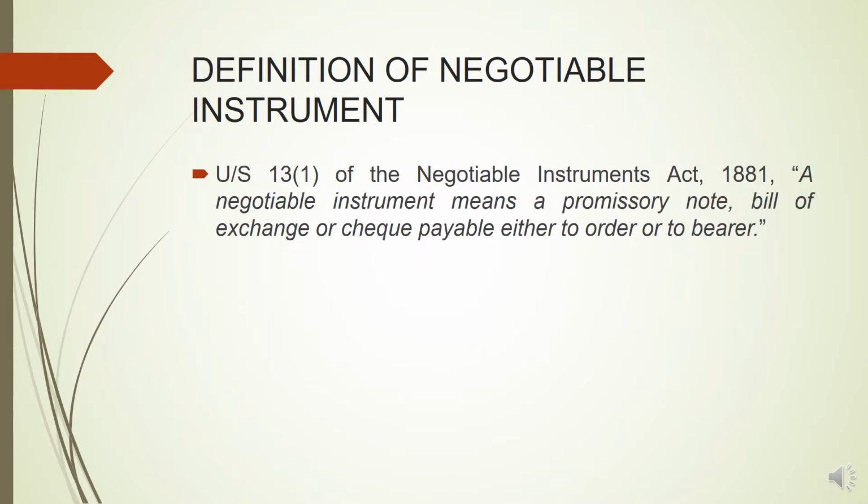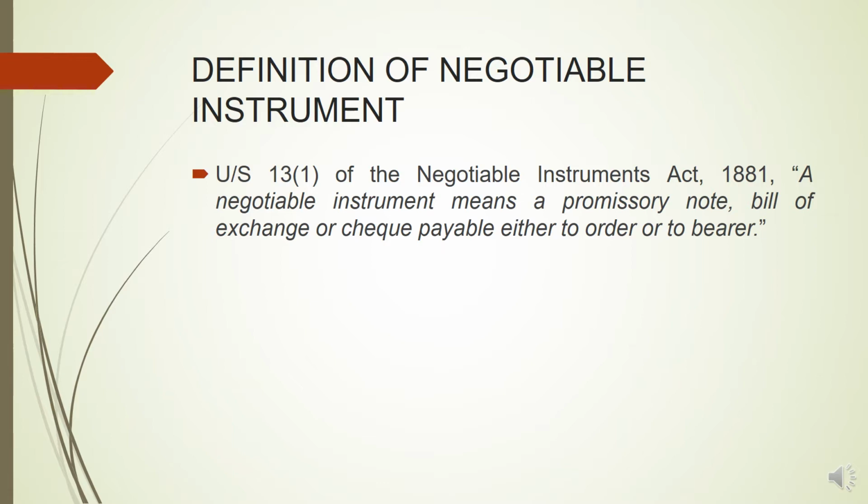Now we'll talk about the definition of the negotiable instrument under section 13 subsection 1 of the Act. A negotiable instrument means a promissory note, a bill of exchange, or a check payable either to order or to the bearer. So basically negotiable instruments are of three types, and all these three types are included in the definition. So a negotiable instrument is either a promissory note, a bill of exchange, or a check, or it may be any other kind of hybrid instrument as well, that is payable to order or to the bearer.